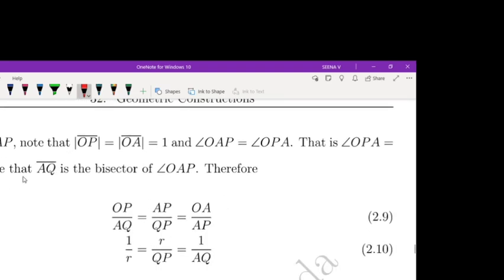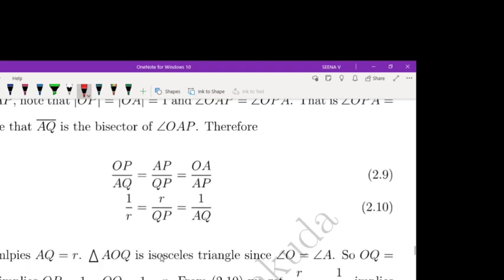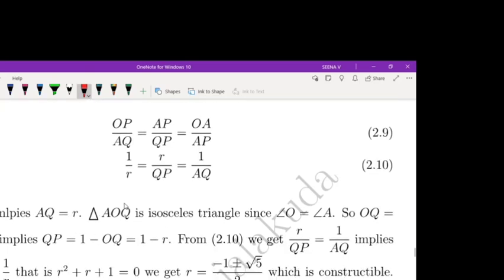And note that AQ is a bisector of angle A in triangle OAP. Therefore, using this result, OP by AQ equals AP by QP; looking at the picture, OA by AP, that is 1 by r, equals r by QP equals 1 by AQ, which implies AQ equals r. Triangle AOQ is an isosceles triangle.